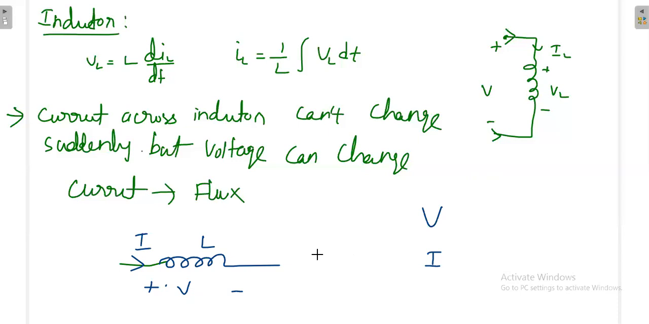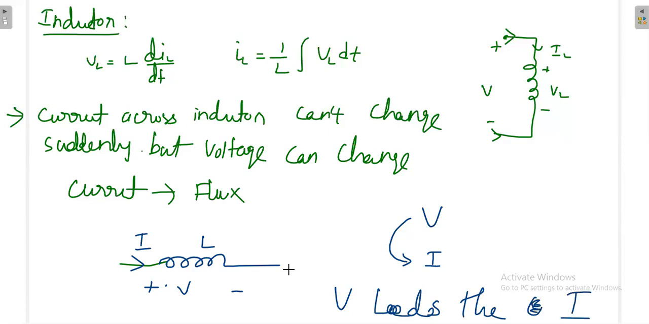That means, in an inductor, what is leading? You cannot apply the current directly, because if zero current is there, suddenly you cannot apply. But voltage you can apply. Once you apply the voltage, the corresponding current will be produced after some time. Once you apply the voltage, after a few seconds only the current will be developed. So in case of an inductor, voltage leads the current. There are different ways to realize this.